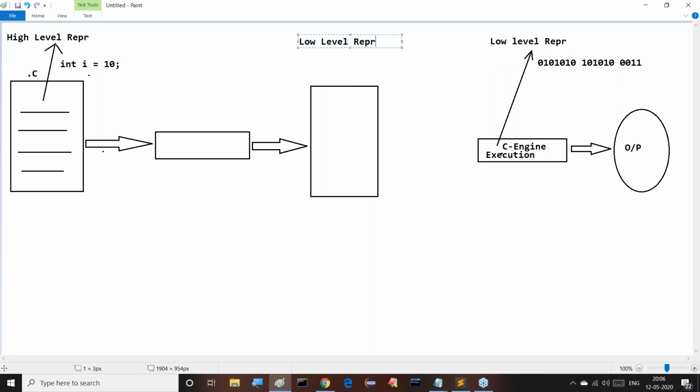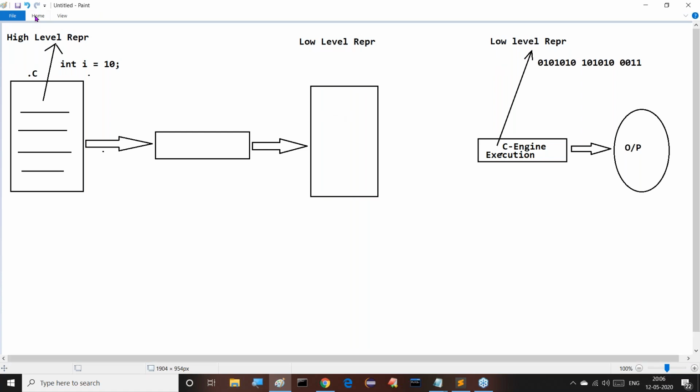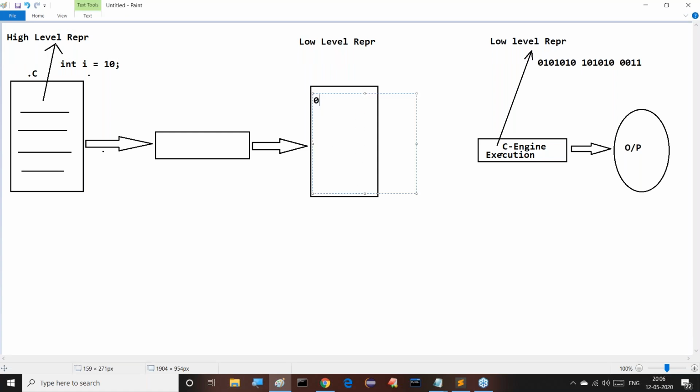When low level representation is available, we see the code in the form of zeros and ones. The total program is available in the form of zeros and ones. Observe this clearly. Everybody understand my point here? Low level representation is what we get here.